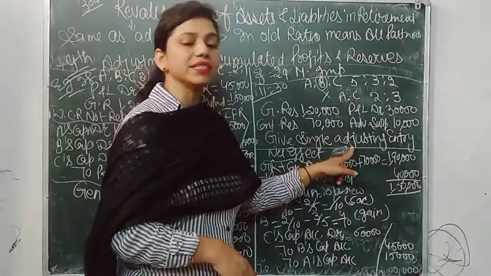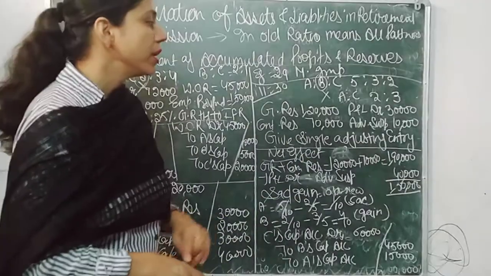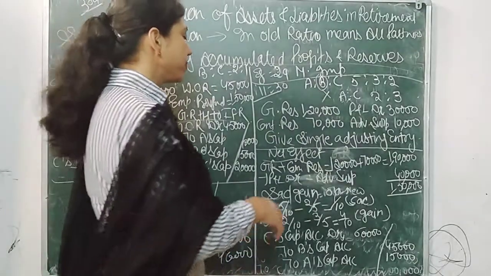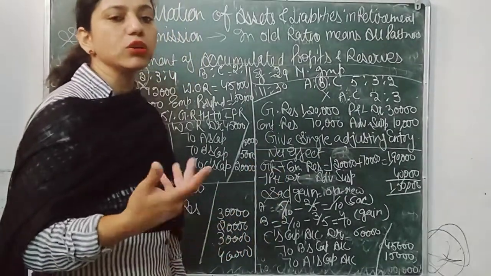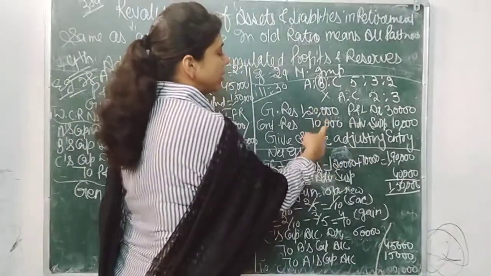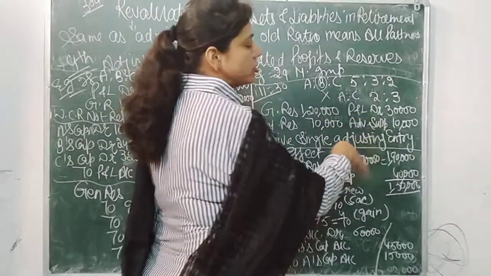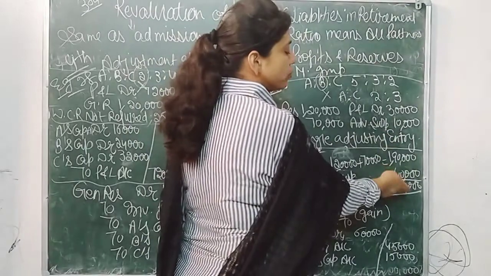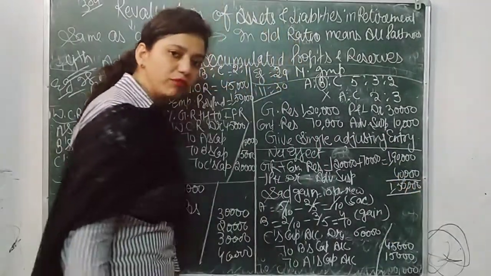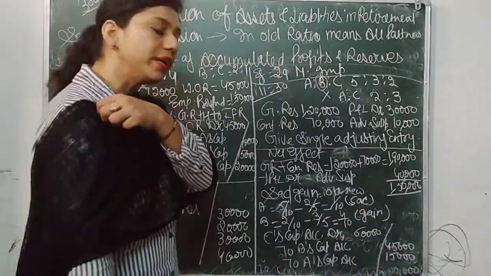Whenever there is a single adjusting entry, that means it should be divided in the sacrificing or gaining ratio. So for this you have to calculate the net effect. How will the net effect be computed? Add all the profits and reserves, less all the losses. General reserve and contingency reserve should be added: 120 plus 70, 190. The losses of P&L and advertisement suspense should be deducted: 30 plus 10, 40. So the net effect is 1,50,000. This 1,50,000 will be divided in the sacrificing or gaining ratio.